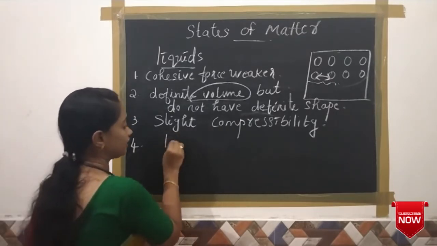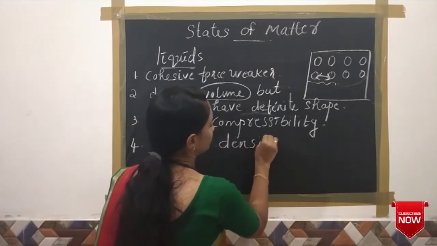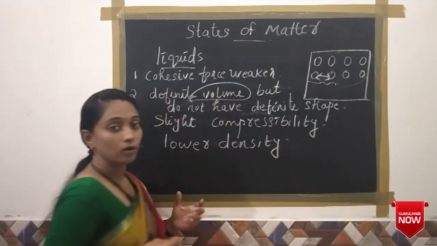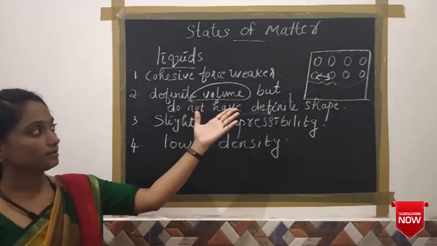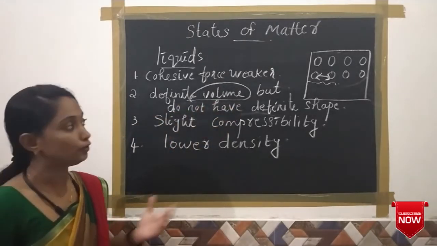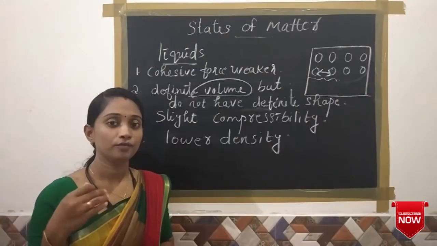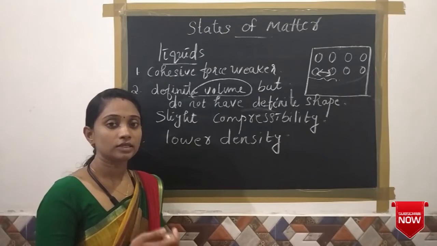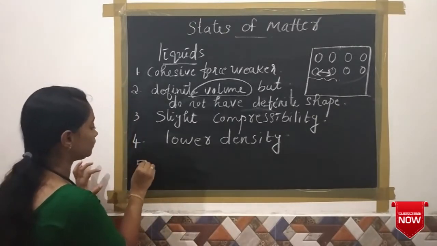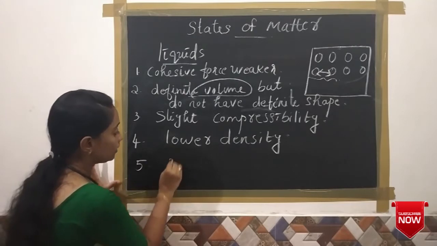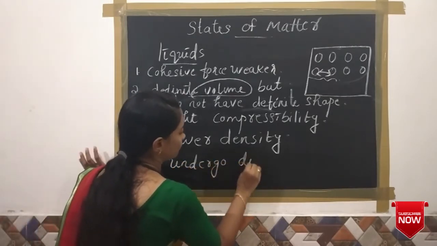Liquid substances have a lower density or lower mass. The reason is that these particles are very loosely packed. Due to this arrangement, they show lower density. And the fifth and last property, liquid substances undergo the diffusion property.